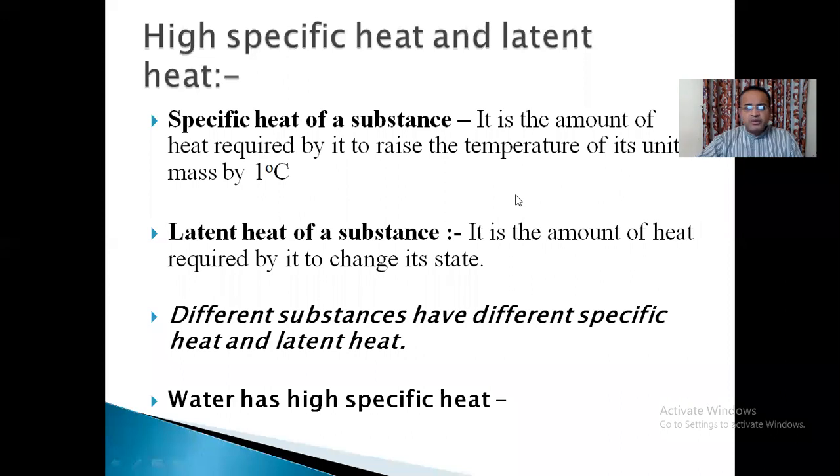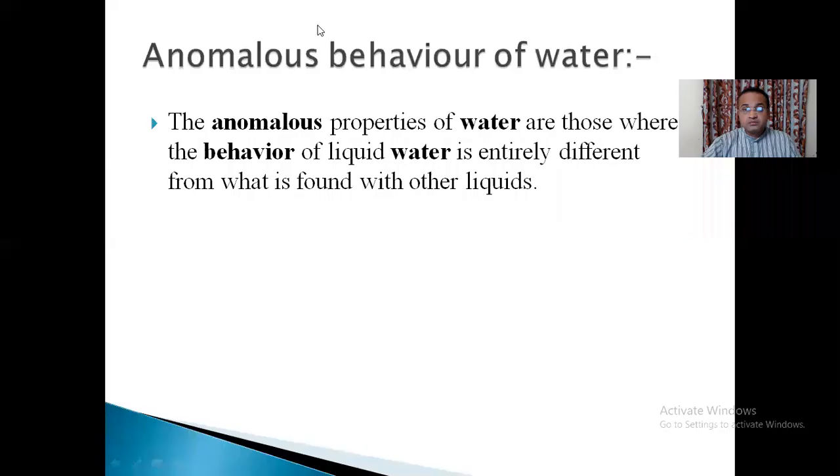So this property of water, that is, it has a high specific heat, makes it an effective coolant in many industries and radiators. What happens? It absorbs a large quantity of heat, but its temperature does not rise that much. But it goes on absorbing the heat, and therefore it acts as a good coolant in many industries, car engines, nuclear reactors, etc. So because of this high specific heat, water plays an important role as a coolant.